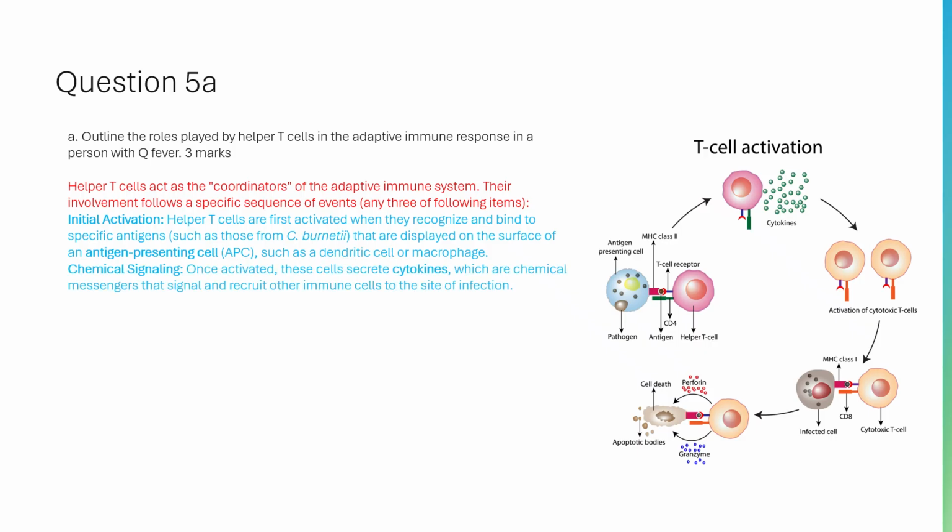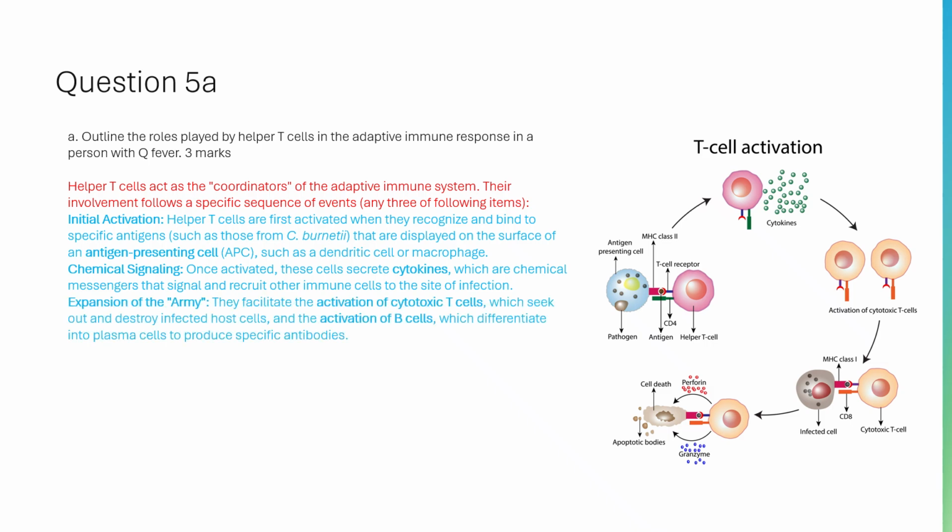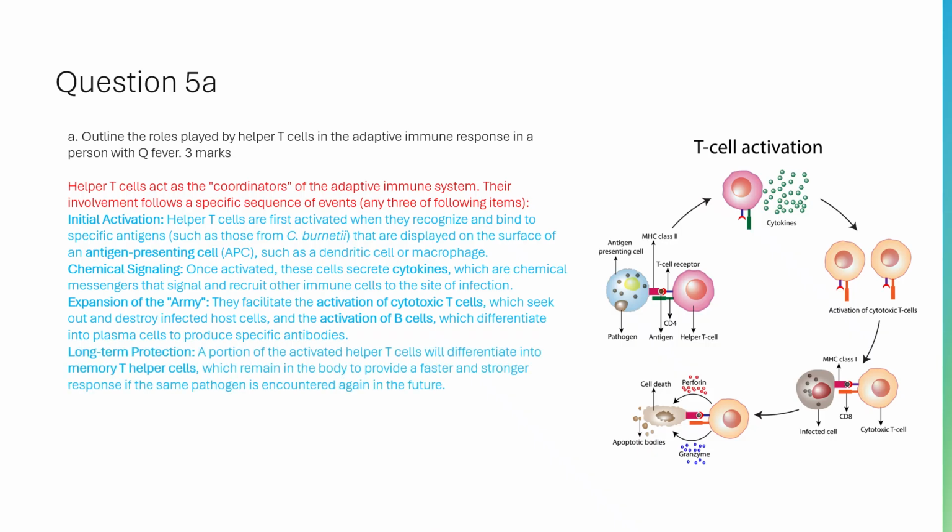Chemical signaling. Once activated, these cells secrete cytokines, which are chemical messengers that signal and recruit other immune cells to the site of infection. Expansion of the army. They facilitate the activation of cytotoxic T cells, which seek out and destroy infected host cells, and the activation of B cells, which differentiate into plasma cells to produce specific antibodies. Long-term protection. A portion of the activated helper T cells will differentiate into memory T helper cells, which remain in the body to provide a faster and stronger response if the same pathogen is encountered again in the future.